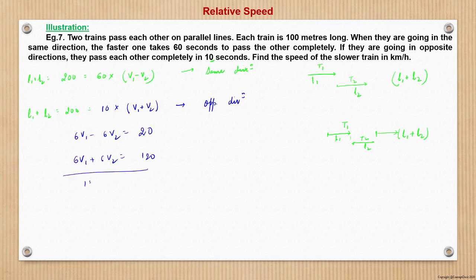So from here we can get 12v1 is equal to 140. So that is v1 is equal to 140 upon 12, right? So v2 will be what? v1 plus v2 will be 20.